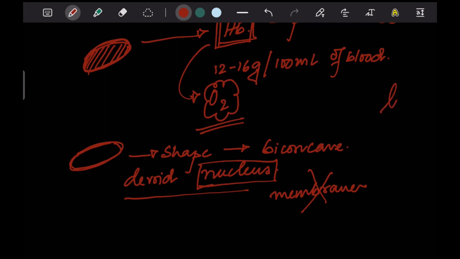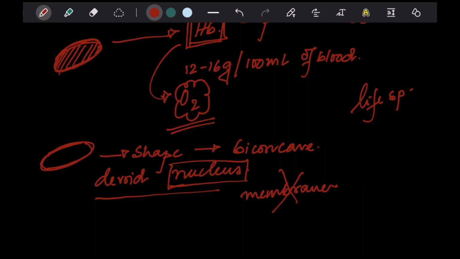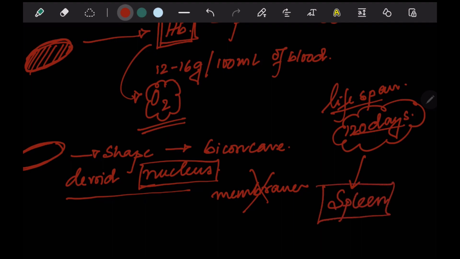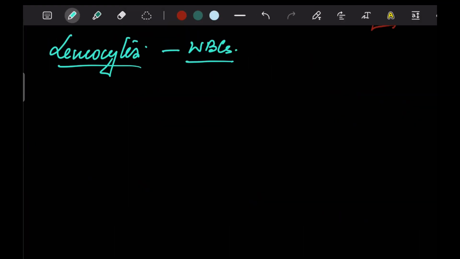Now, if we talk about the lifespan of RBCs, it's about 120 days. This place where these RBCs are destroyed is given the name of spleen. This is an anatomical structure present in the body of human beings, which is known as the graveyard of RBCs, where most of the RBCs are being destroyed after around 120 days. So our next topic of discussion is WBCs.